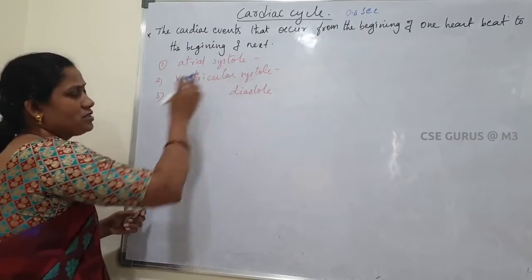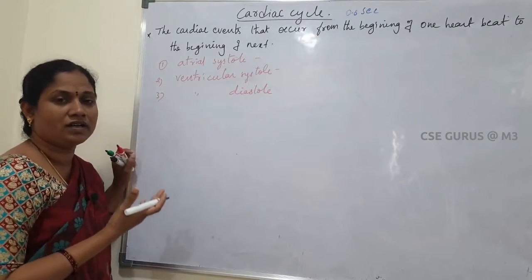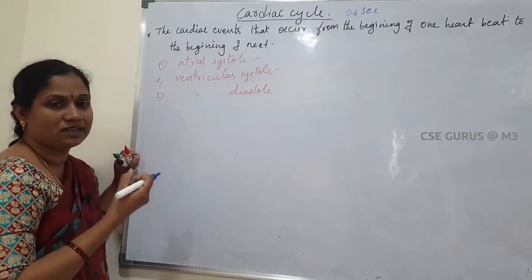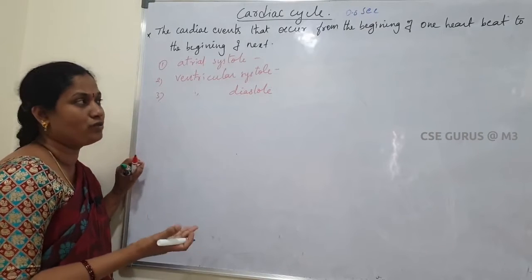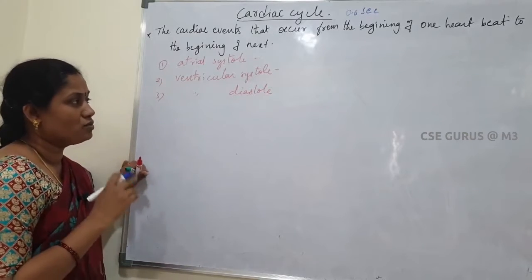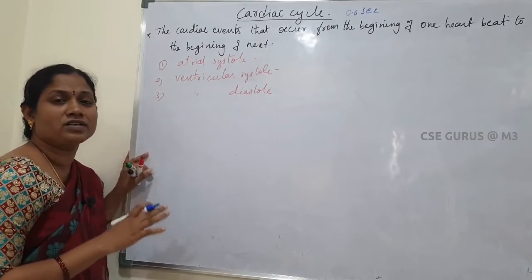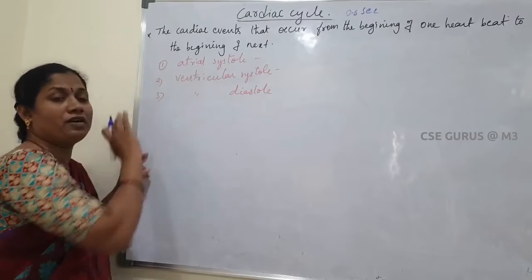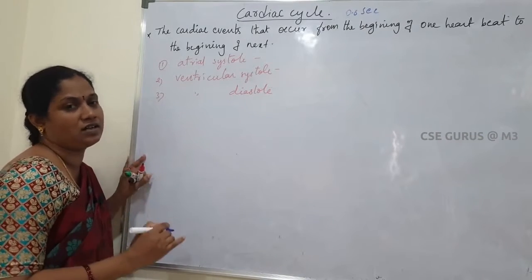Systole means contraction and diastole means relaxation. The heart shows continuous contraction and relaxation, and as a result it can pump the blood to different parts of the body. So we will see these stages. Before atrial systole, first of all, what are the conditions that take place at the beginning of the cardiac cycle?